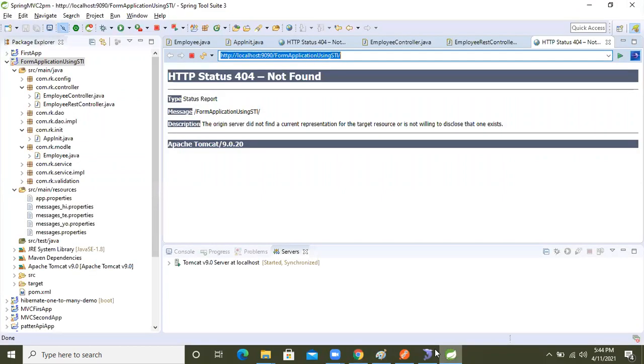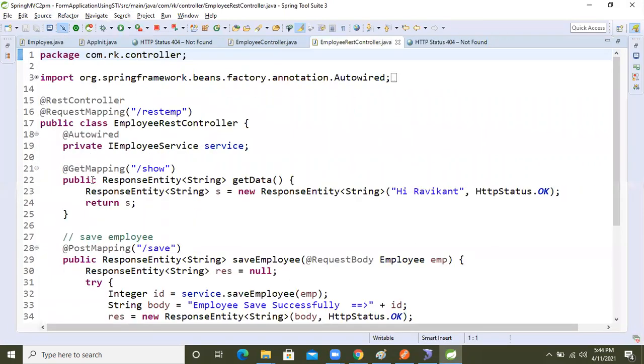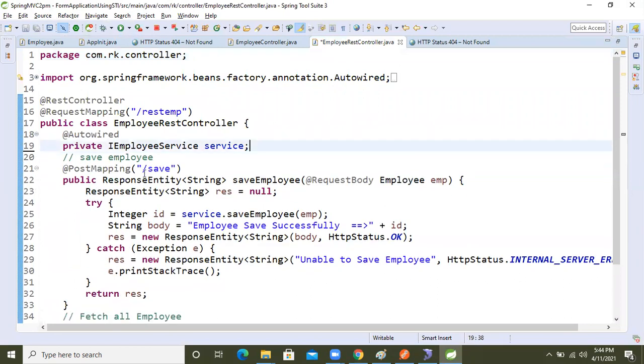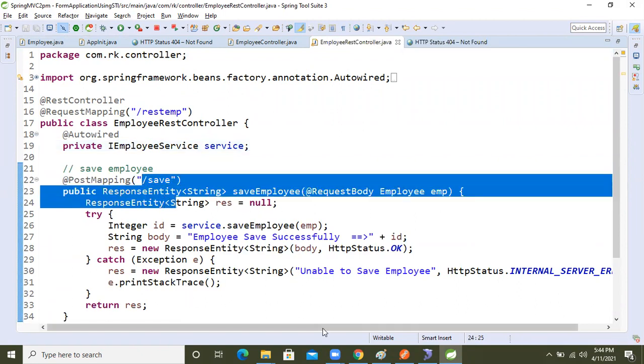Now come inside that. Where will we go now? Employee rest. So what will we do now? I'm just going to delete this, no need for this one. Our target is this API, this method, right? Our target is this method. Come here.